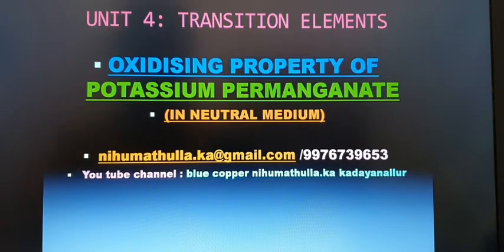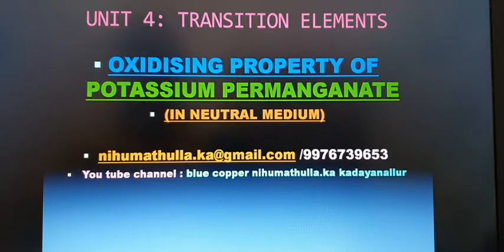Oxidizing property of potassium permanganate in neutral medium. There are three media we are going to discuss in separate videos. One is neutral medium, then alkaline or basic medium, and the most important one is acidic medium. And in basic medium, we are also going to discuss some reasoning questions in that basic medium oxidation reaction.